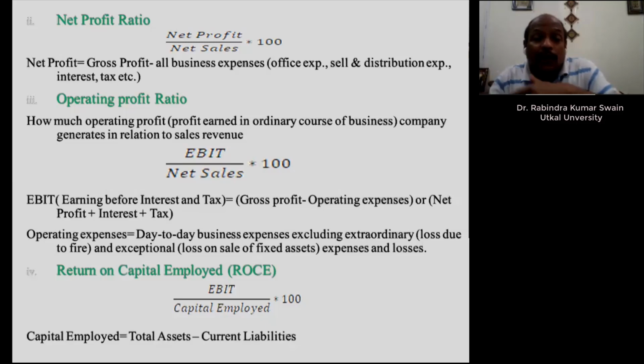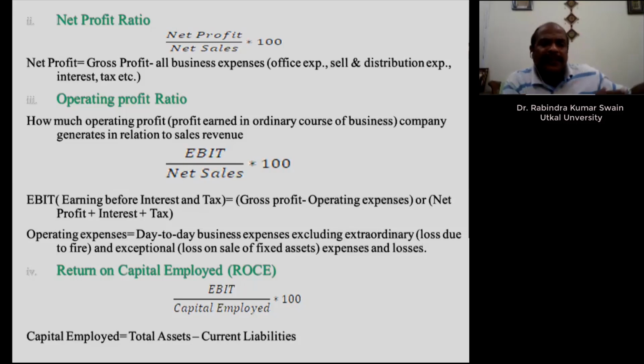Again, I am repeating, capital employed is non-current assets plus current assets minus current liabilities. But when you take non-current assets, some element of trade or non-trade investment may be there. Trade investment is taken. If non-trade investment is there, then it is excluded, eliminated. Interest on that is also eliminated from the numerator, that is, earning before interest and tax.